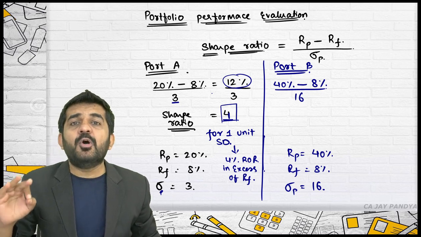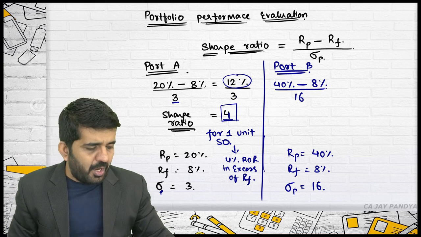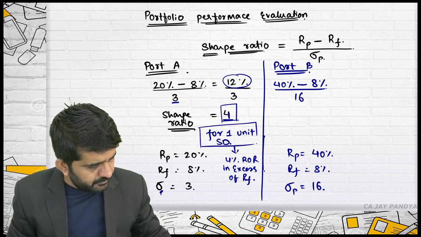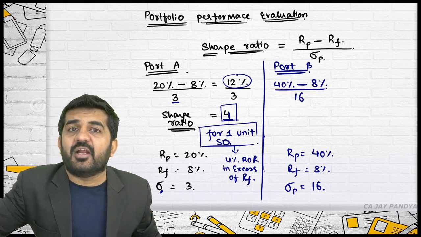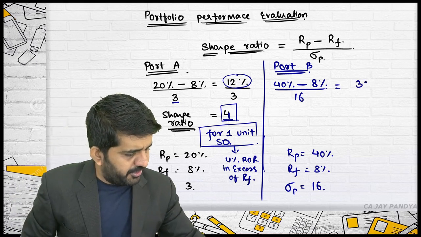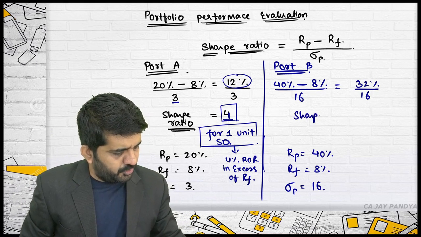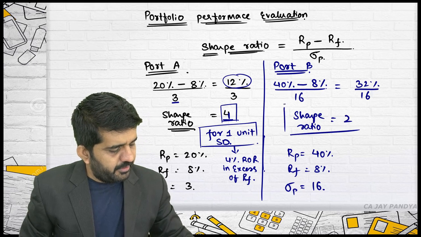So per unit of standard deviation, your excess return over and above RF is 4%. Let me find it out over here. It is 32% divided by 16, and the Sharpe ratio is 2.